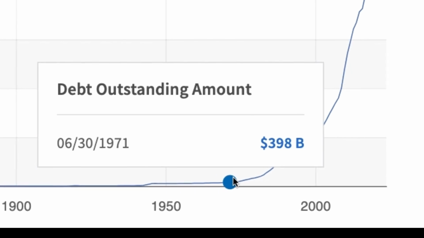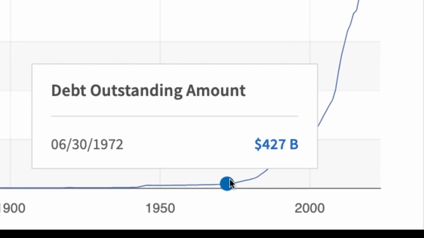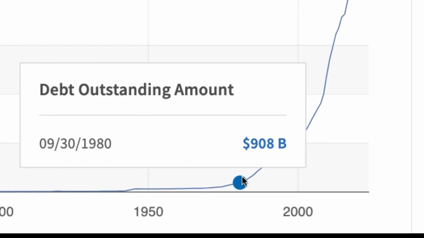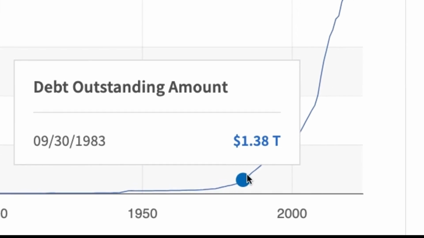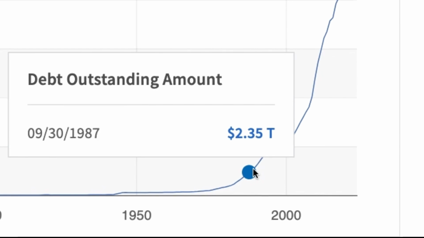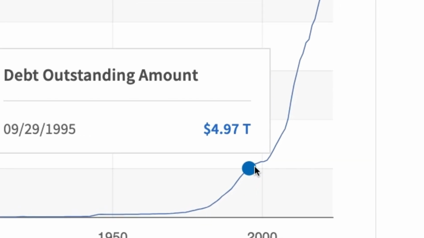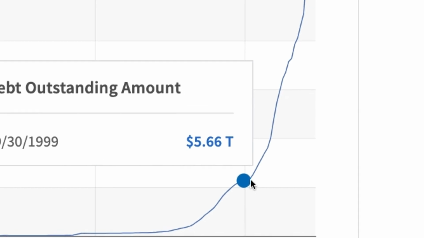And then once we got off the gold standard, it's 400 billion. All of a sudden, it starts getting up to close to a trillion. By the 80s, we're up to a trillion. Mid 80s, 1.5 trillion. By the 90s, we're up to 3.2 trillion. By the 2000s, we jumped up to 5.6 trillion.